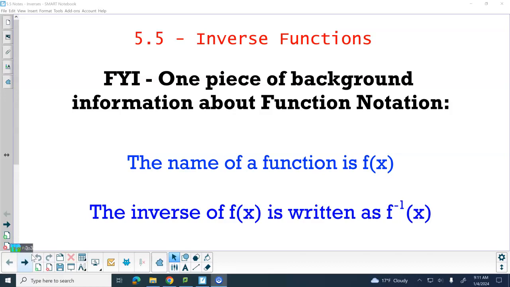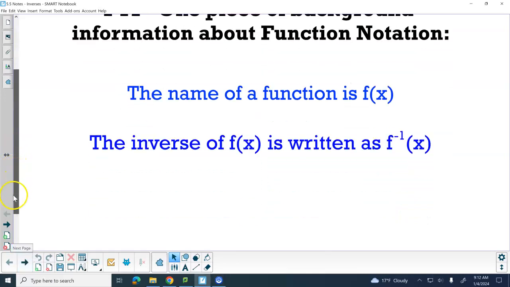The inverse function written in function notation is the same name, the same variable, just with a -1 exponent on the name of the function. Remember that first letter is the name of the function. So we've got f of x and we've got the inverse of f.